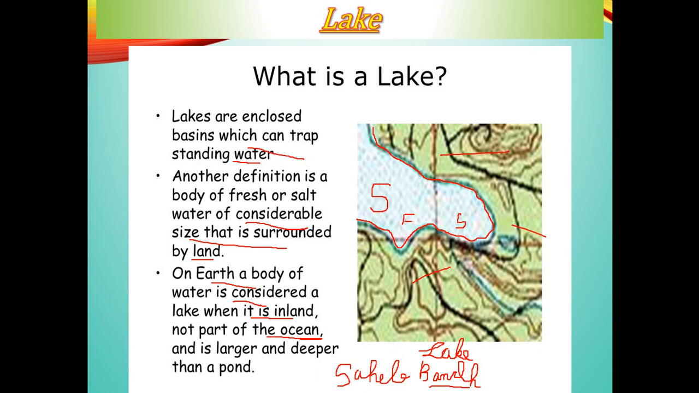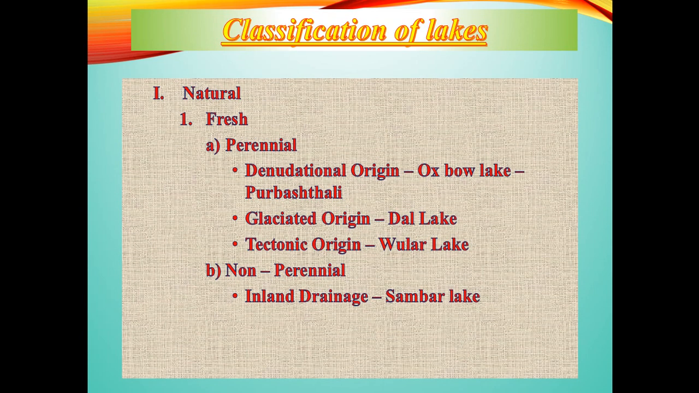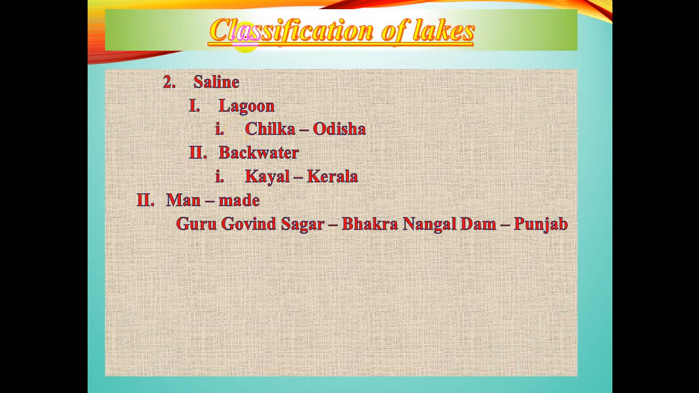Hopefully now the definition of a lake is clear to everybody. Now let us move to the classification of lakes. Lakes are classified on the basis of the way they are formed. If formed naturally, we term it a natural lake. Under natural lakes, we have two types of water that I discussed at the time of definition: freshwater lake and saltwater lake, that is, saline lake.